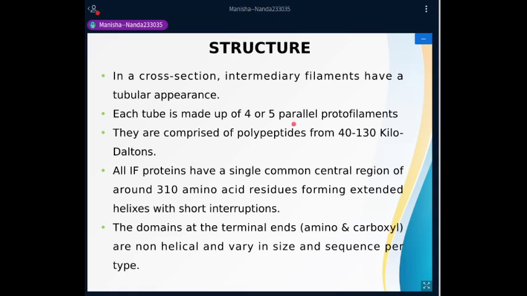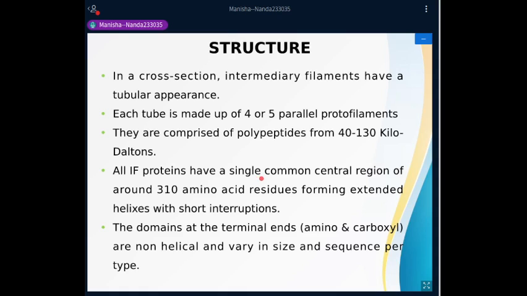And they are comprised of polypeptides from 40 to 130 kilodaltons in size. All intermediate filament proteins have a single common central region of around 310 amino acid residues. I mean, out of all the amino acids present in these polypeptides, the central 310 amino acid residues are common in most of the intermediate filaments.